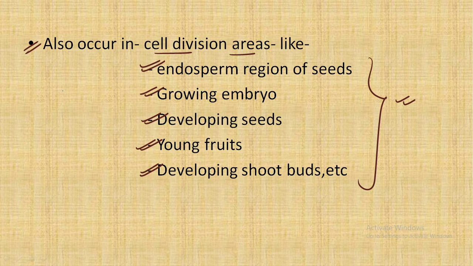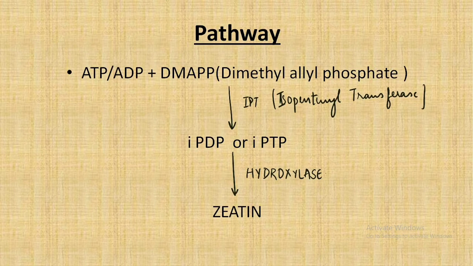So there is a much greater requirement for cells to divide here, and hence cytokinin is found in these areas in order to promote cell division, so that these growing areas can grow and develop in a better way.